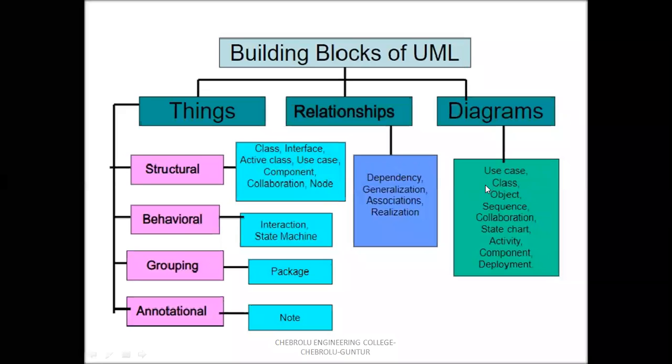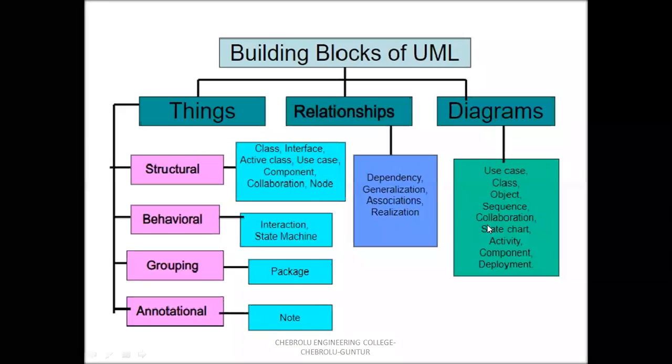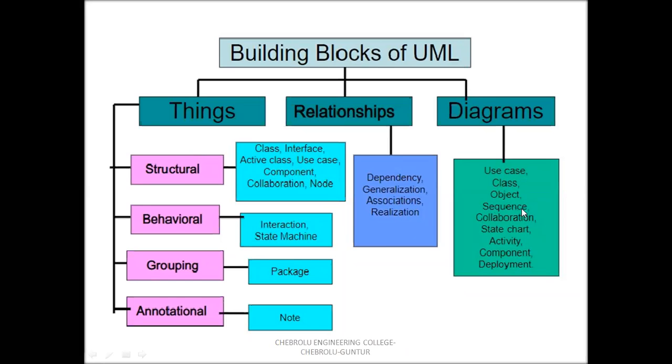Class is represented by class and its relationships. Object is represented by objects and its relationships. Sequence and collaboration, these are two different diagrams, but these two are interaction diagrams. The sequence and collaboration diagrams are collectively known as interaction diagrams. They are represented by interaction. Interaction means the message transfer between two objects.